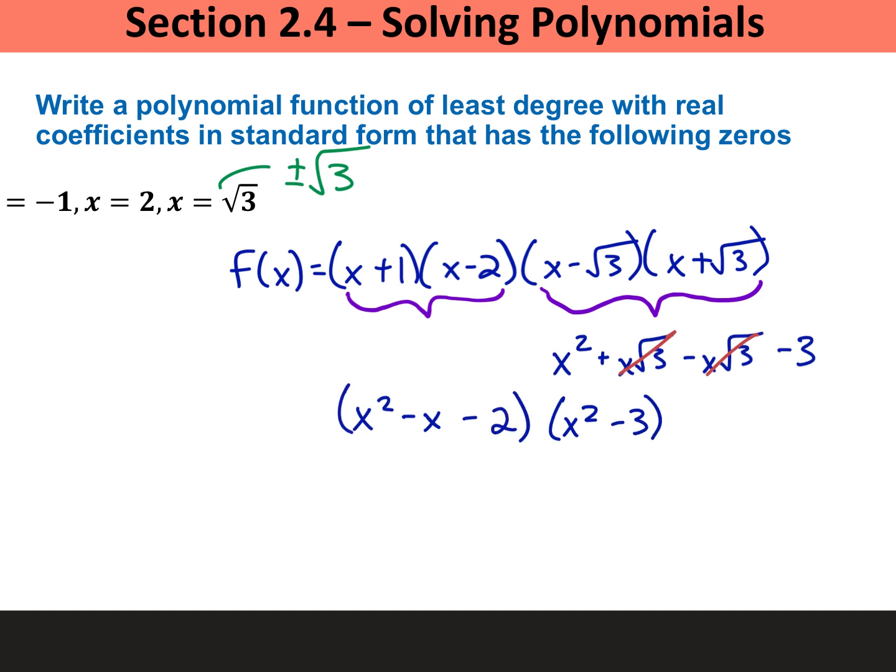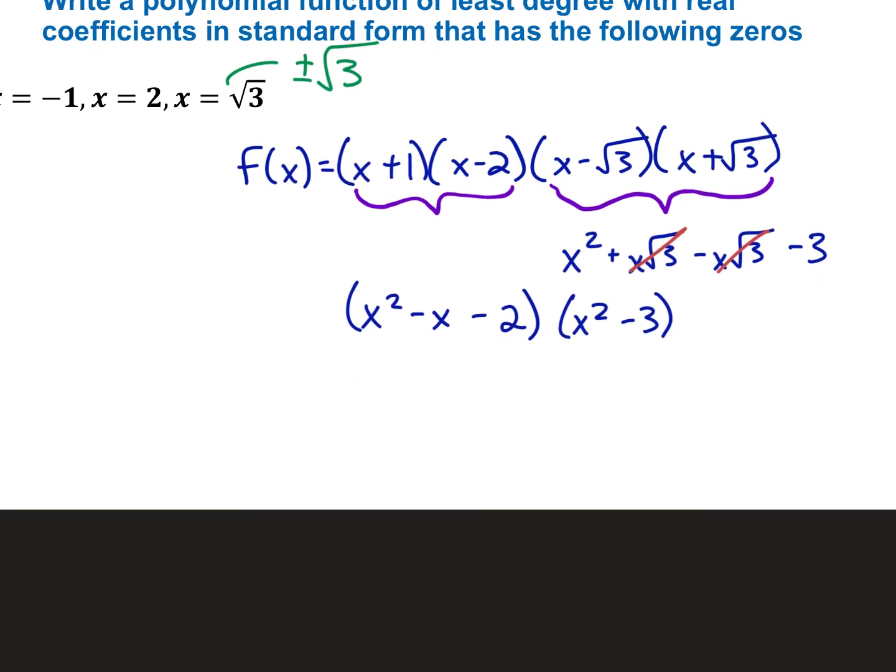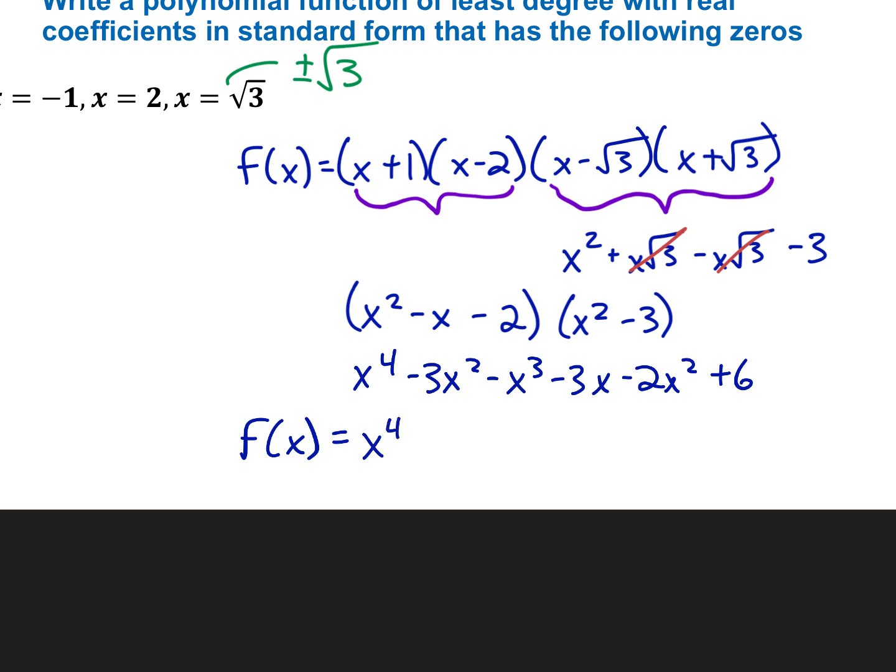Then you have one more little round of distribution to do there. And combine your like terms. x to the fourth minus x to the third minus 5x squared minus 3x plus 6.